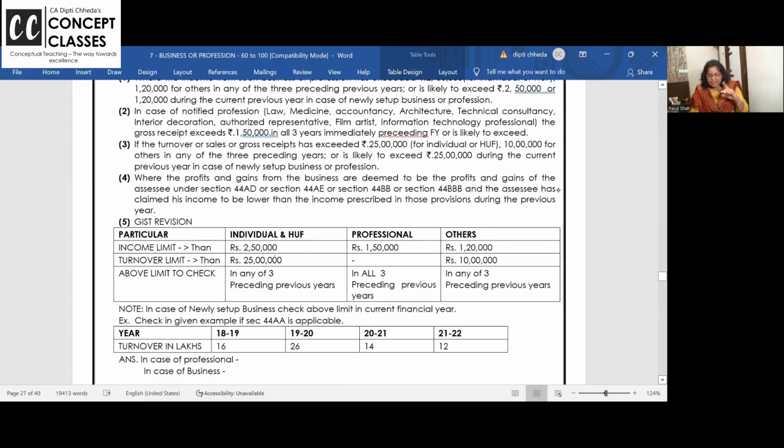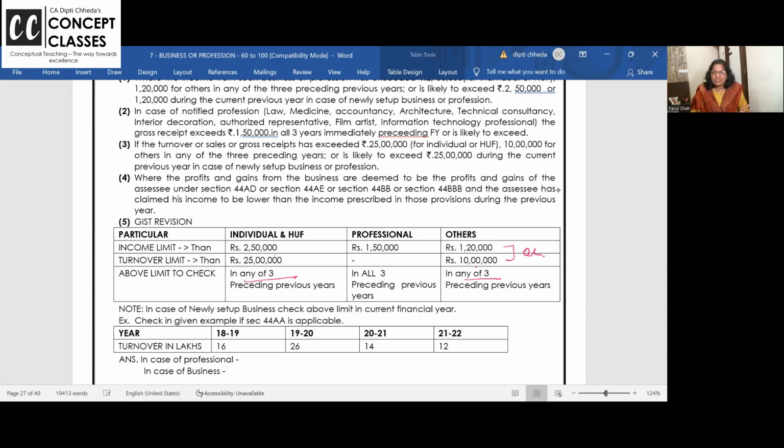You are other assessees, other than individual, HUF, LLP, firm, company. Is your income exceeding 1,20,000? Or is your turnover or gross receipt, if you are a professional, exceeding 10 lakhs in any of the 3 preceding previous years, maintain books of accounts. Ma'am, this year my turnover is only 8 lakhs, but last year it was 12 lakhs. Do I need to maintain? Yes. Any of the 3 years if it is exceeding 10, and these conditions are also 'or'. Turnover exceeded, income did not exceed, then we have to maintain the books of accounts.